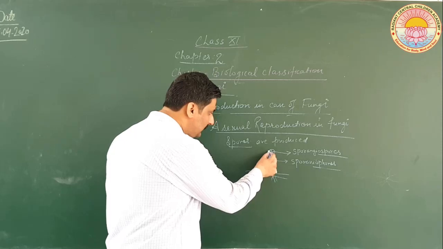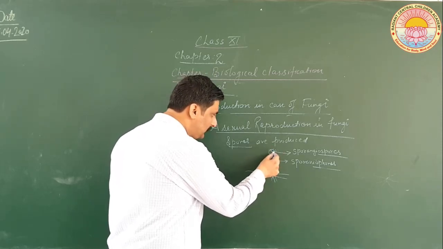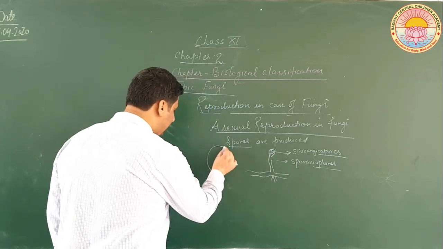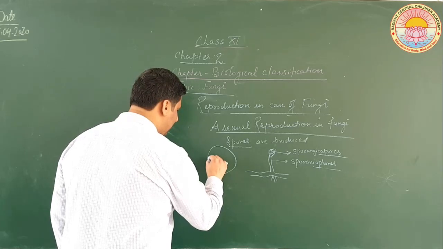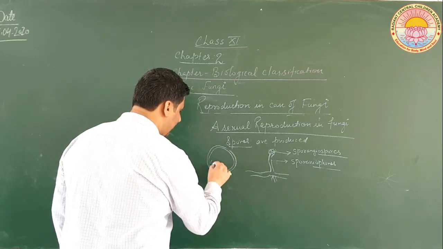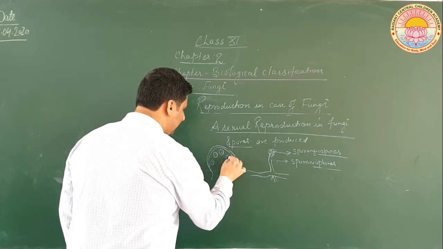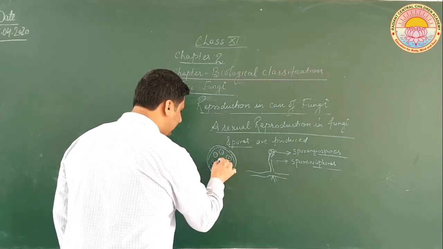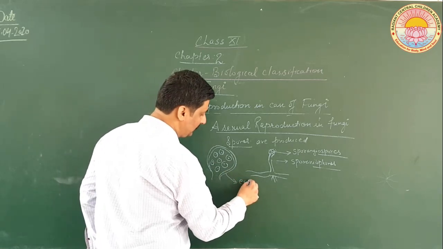Now you can see a kind of covering in which the spores are present. It is something like this, a special covering, and here the spores are present. If this covering is present, they are said to be endogenous spores.